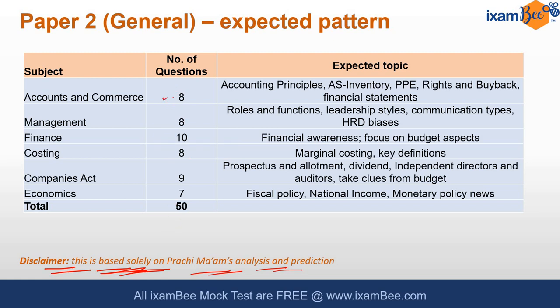There's likely to be 8 questions from the account segment, 8 questions from management, 10 questions from finance, 8 questions from costing, 9 questions from Companies Act, and around 6 to 7 questions from economics. The topics that are likely to be covered in these are the accounting principles, accounting standard related to inventory, PPE, and rights and buyback related questions, and then financial statements, especially the preparation of financial statement related questions.